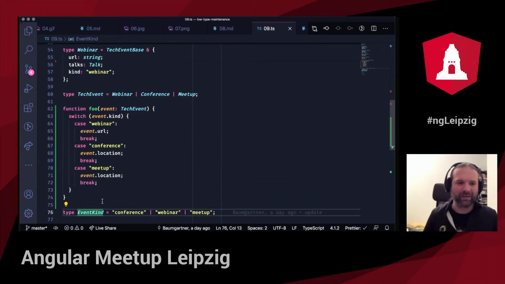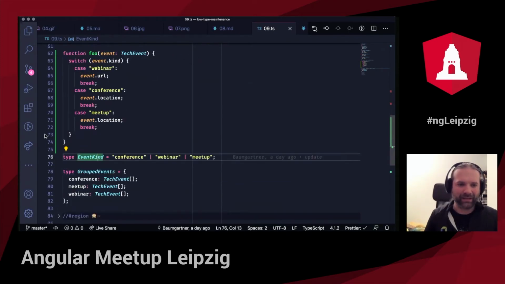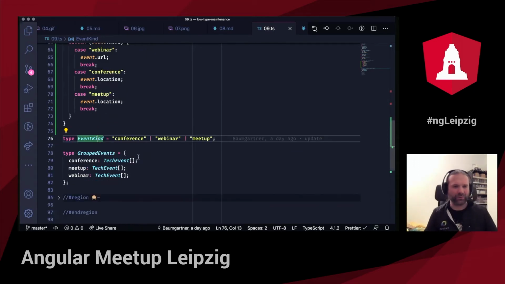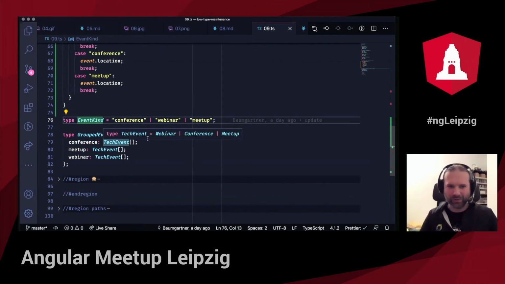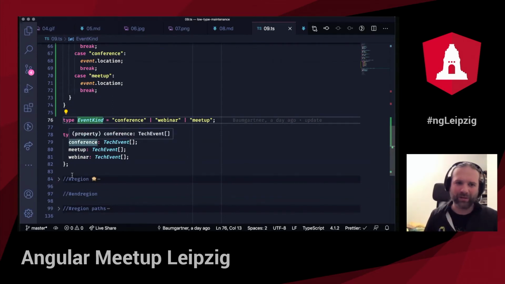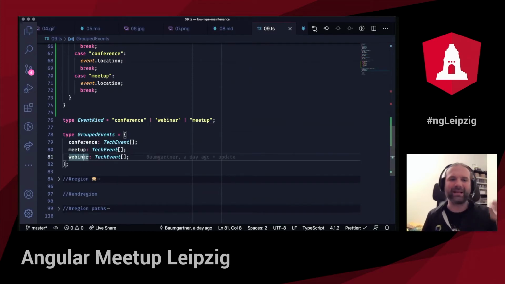So here I defined again all the event kind properties. So it can be conference, webinar, meetup. And let's say I want to create a type that is called grouped events, because I need that for some processing. A grouped event is just all my conferences that I'm organizing, all my meetups that I'm organizing, all my webinars that I'm organizing, and they are all tech events. So this is what they are about.